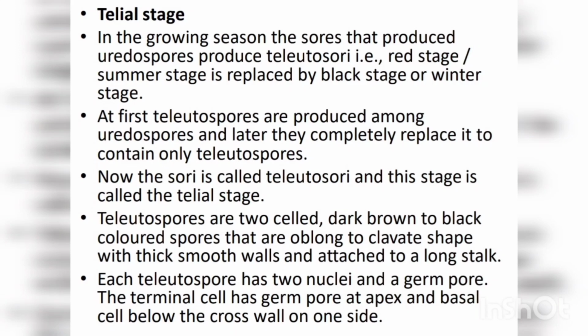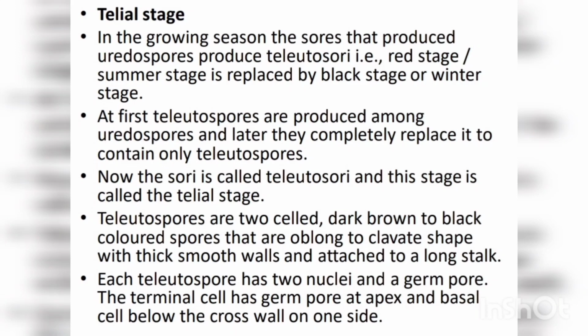Okay, these spores are attached to a long stalk similar to that of the uredospores. Each teliospore, that is we said they are two-celled. So inside one cell, how many nuclei are present? Two nuclei are present, and there is a single germ pore for each cell. In the upper cell, the germ pore will be at the apex, and in the lower cell the germ pore will be towards one side of the cross wall.